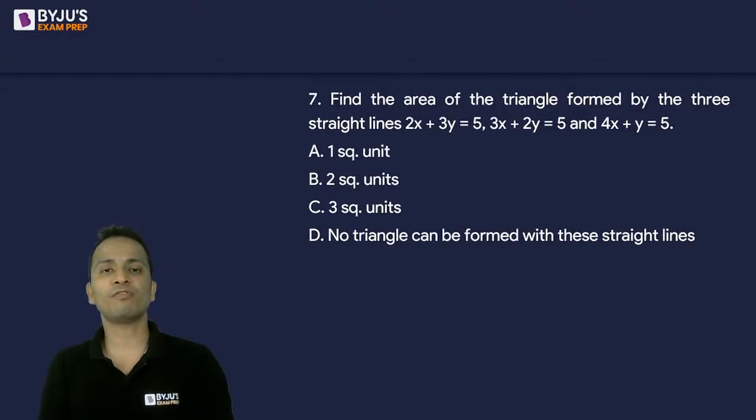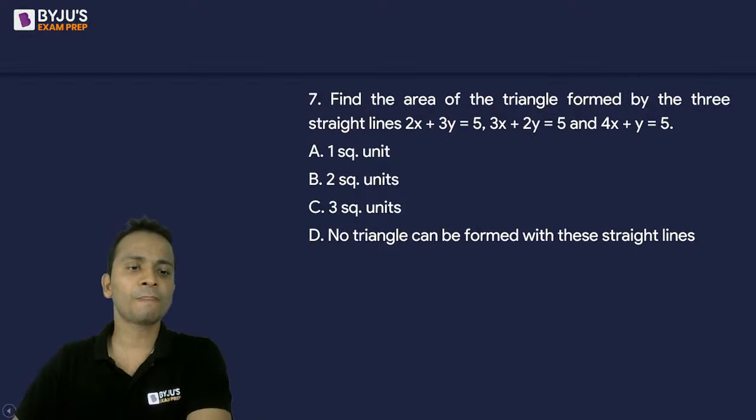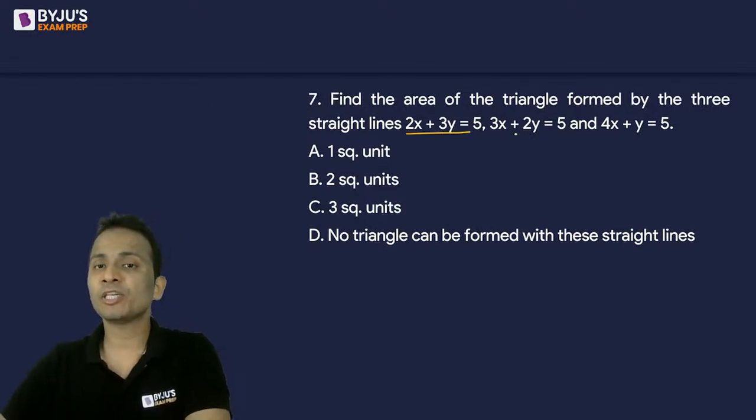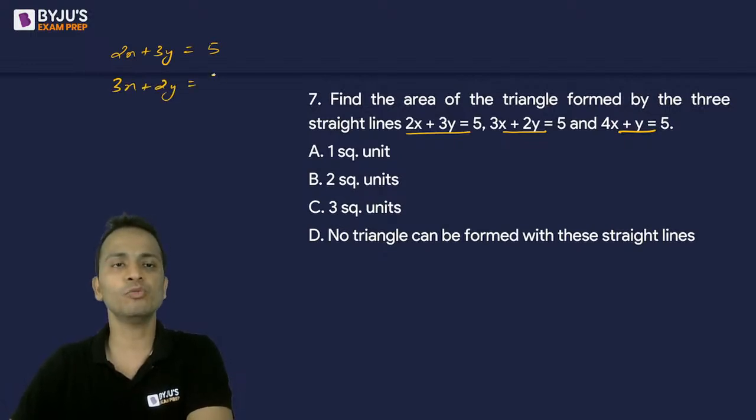So find the area of the triangle formed by the three straight lines which are given on your screen. The equations are given. Okay. Now the best method is find out the intersection points of these three lines. Okay, intersection point calculate karte hain. So first of all, I'll take first two lines. 2x plus 3y equals 5 and 3x plus 2y equal to 5.